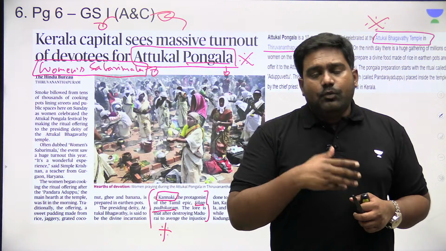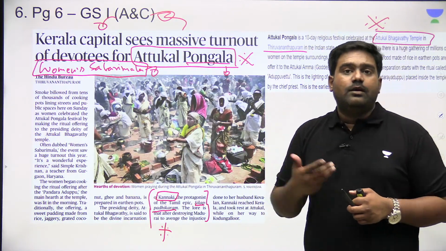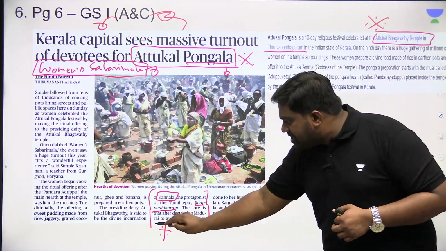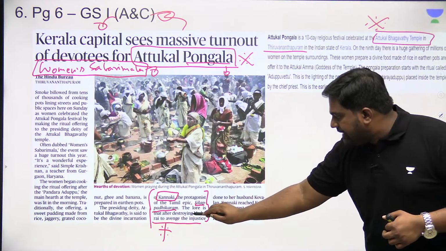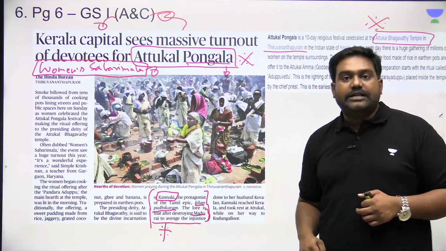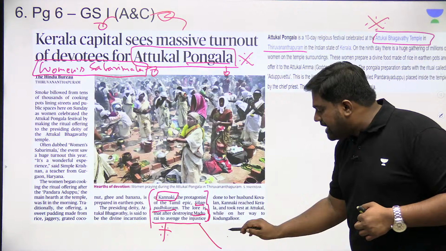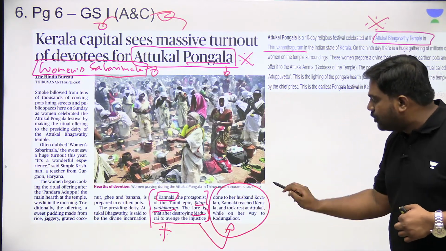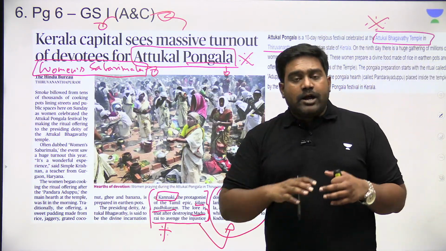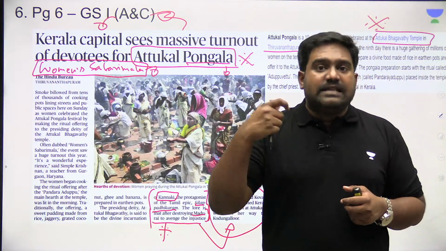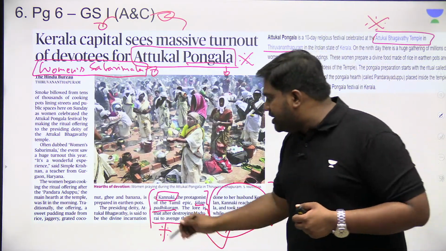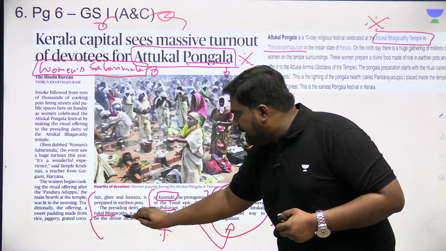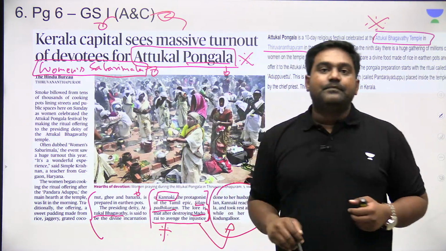Kannaki, who believed that her husband had been wronged, unleashed her anger against Madurai, destroying the temple town of Madurai before taking shelter at this temple in Thiruvananthapuram. And according to this Tamil epic, Kannaki is none other than the incarnation of the deity, that is Attukal Bhagavati.